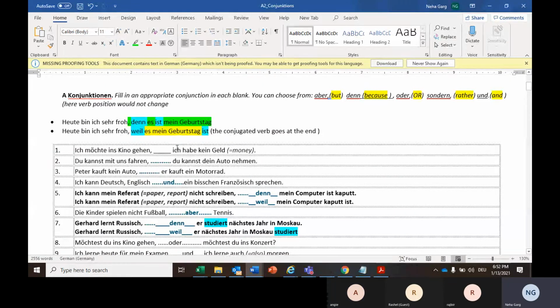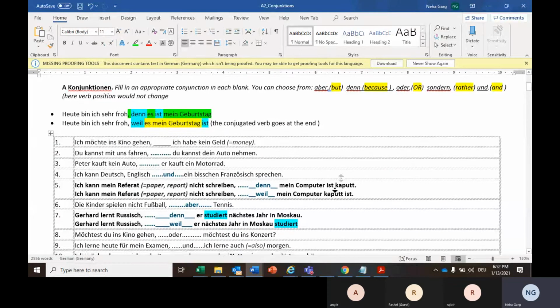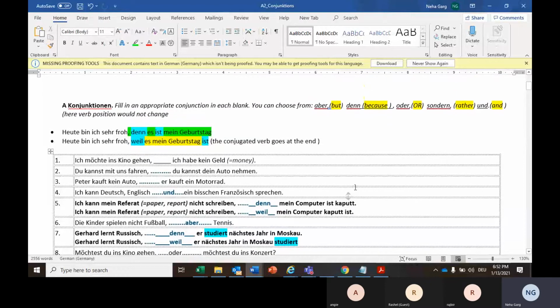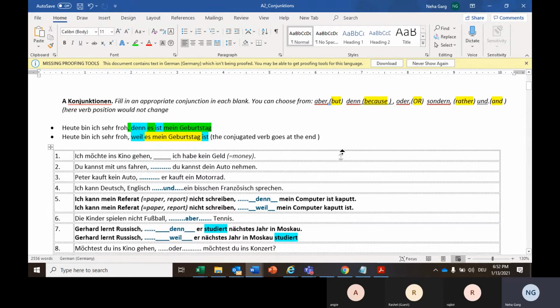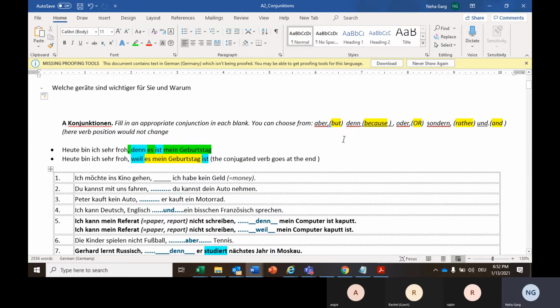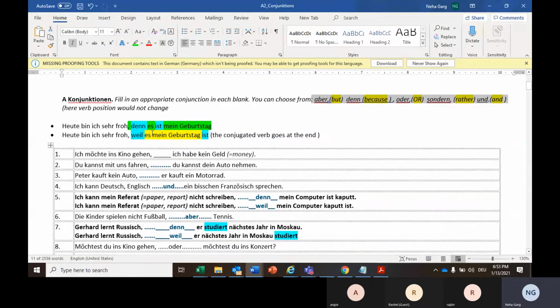Okay, now we have a quick exercise to do. Each one of you will read one sentence and then we'll discuss what the answer should be. So here we have some of the conjunctions. Aber, denn. Aber means but, we know that. Denn, because, we know that. Oder, or. Sondern means rather. Und means and. Now this is the list which does not impact the structure. So the structure remains the same. The task is, you just have to read the sentence and figure out which conjunction has to be used here.